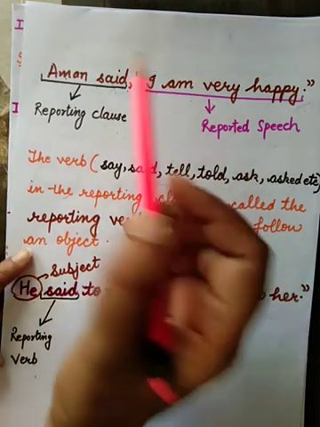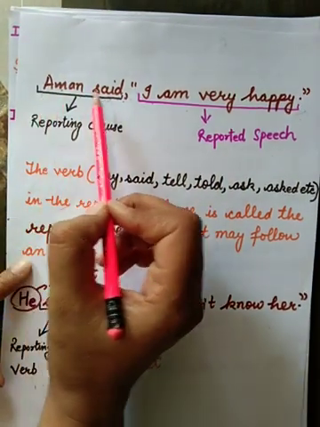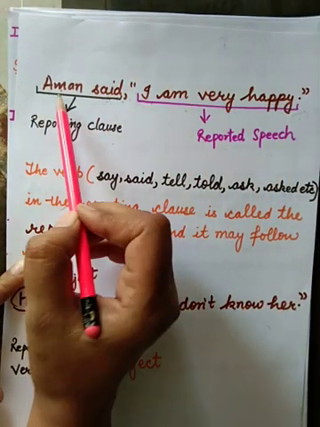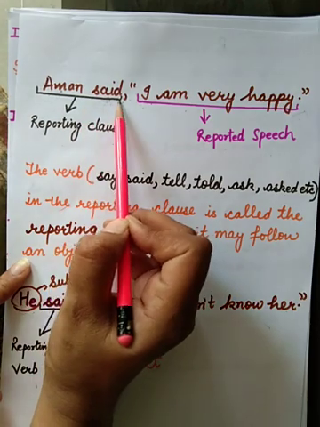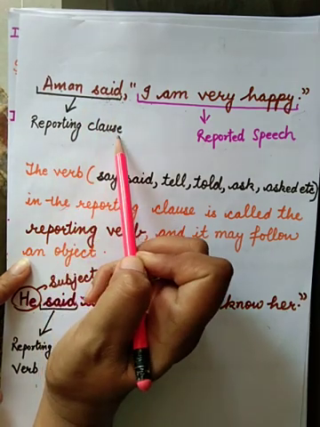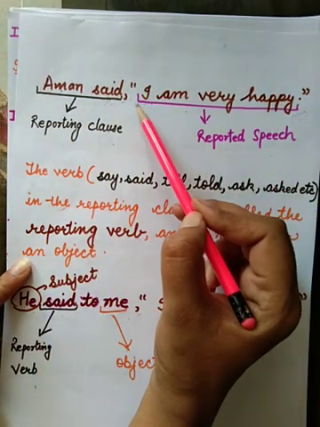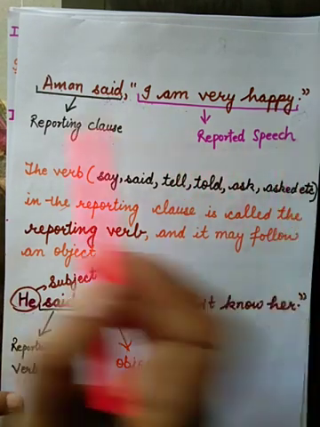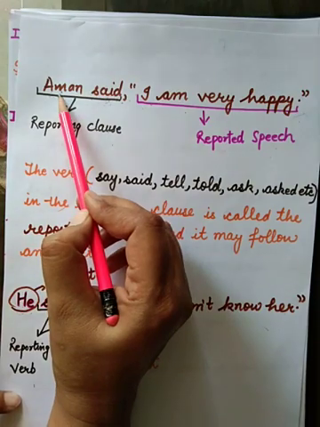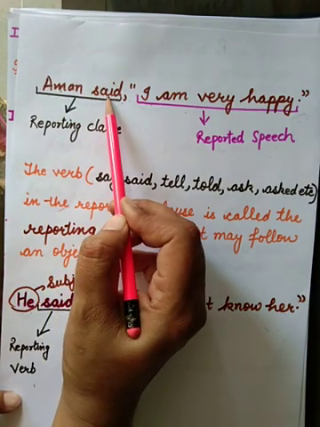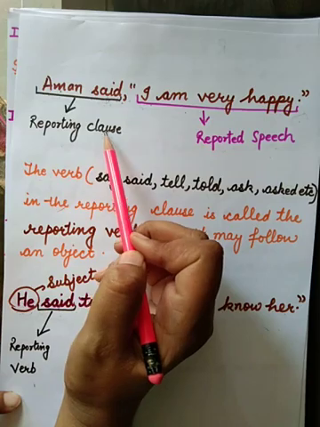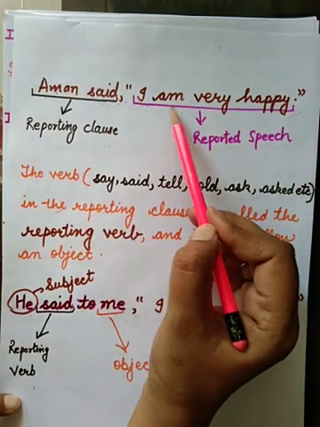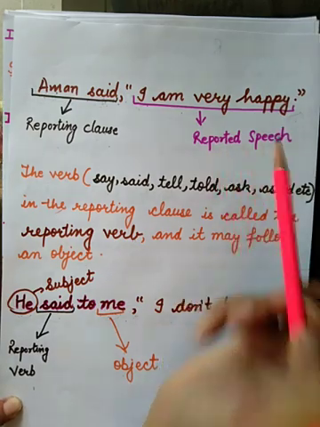What are the parts of direct speech? Aman said, "I am very happy." Here, "Aman said" is the part of direct speech called the reporting clause. And the words said by the speaker are called the reported speech. Aman is the subject here in the reporting clause and said is the reporting verb. And this sentence, "I am very happy," is the reported speech.